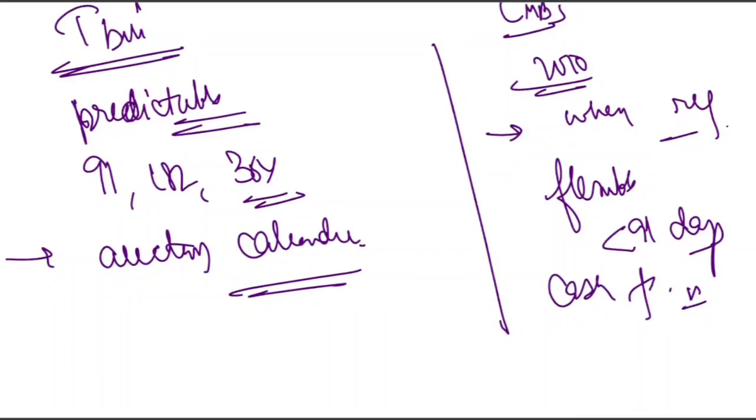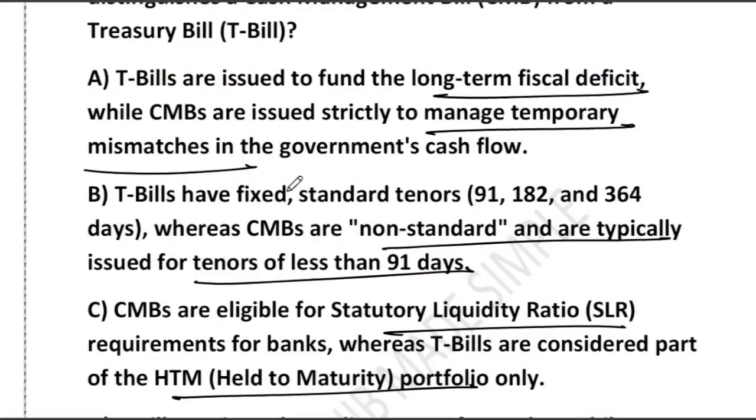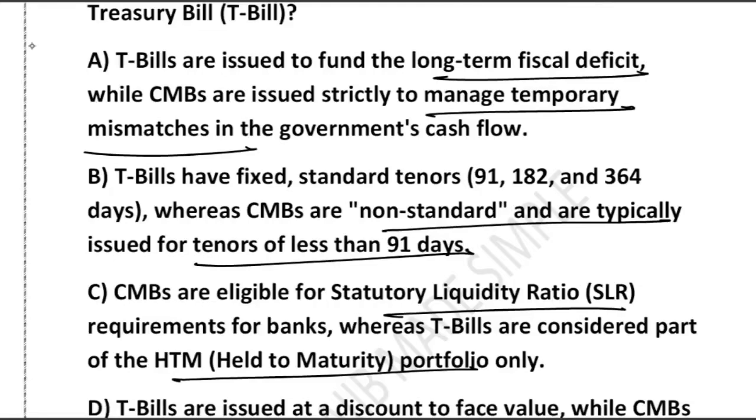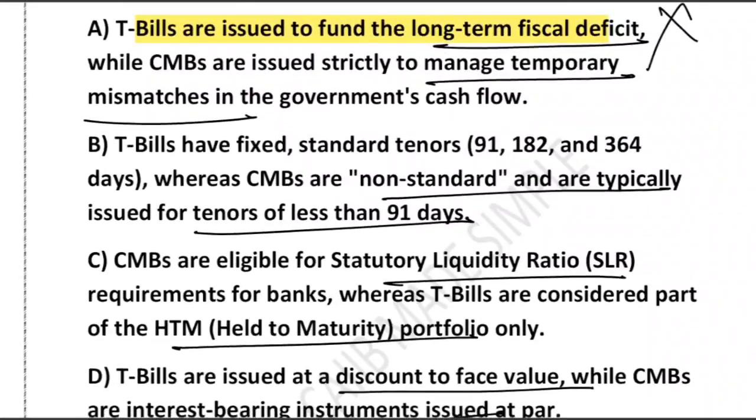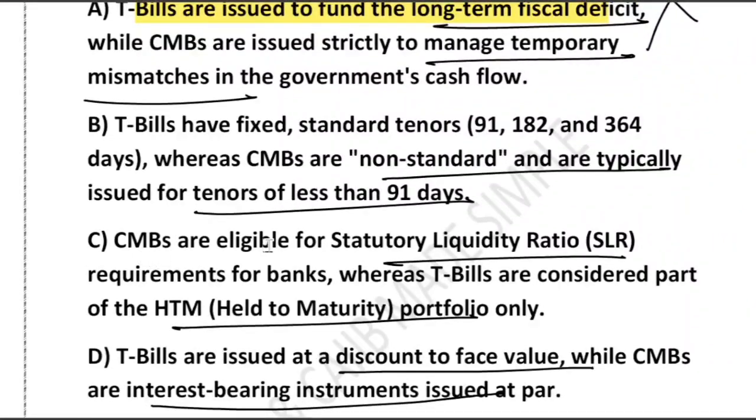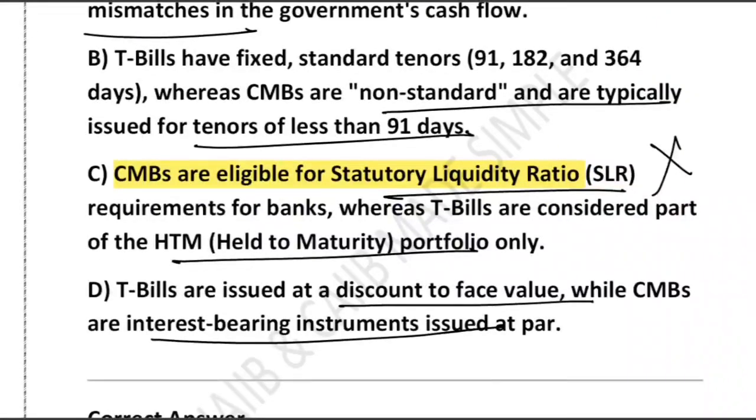Option A says that treasury bills are used to fund the fiscal deficit. No. Both of them are short-term instruments, not long-term deficit tools. C says that only CMBs are eligible for SLR. No, that's wrong. Both are SLR eligible. D says that CMBs are interest-bearing instruments. No. Neither gives you interest. Both are discounting instruments, zero coupon instruments, meaning they don't provide you any coupon.